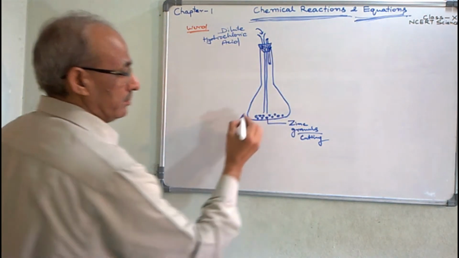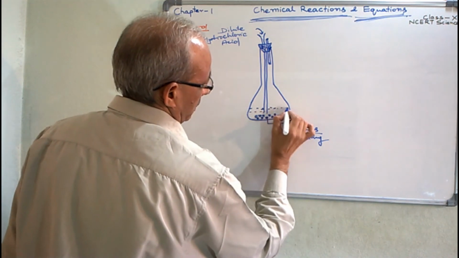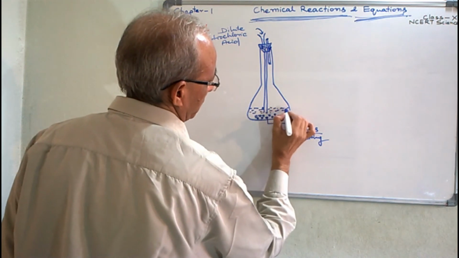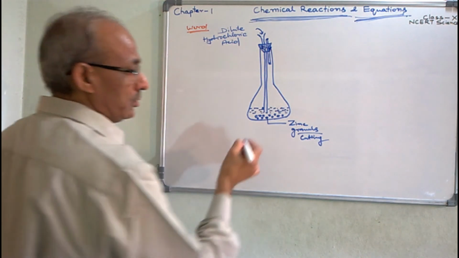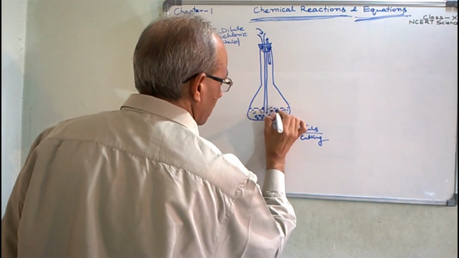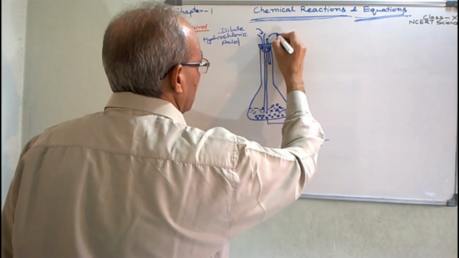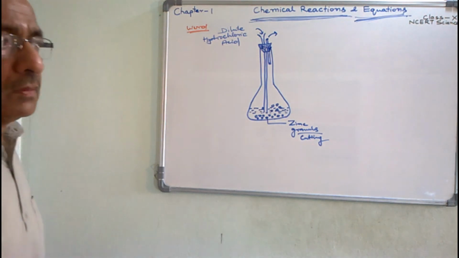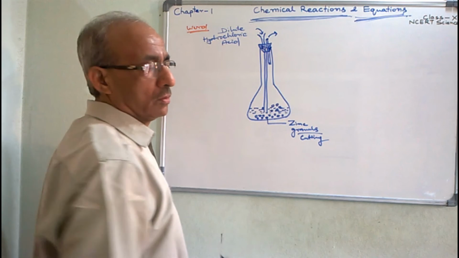After some time, just after pouring some amount of dilute hydrochloric acid, the reaction starts. And you will observe some bubbles here, and the gas will come out through this exhaust glass tube.